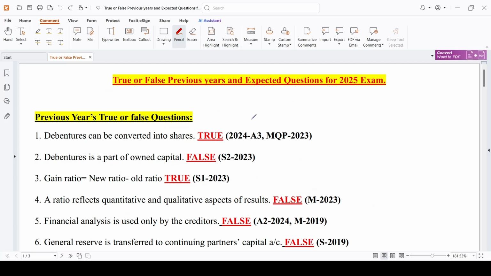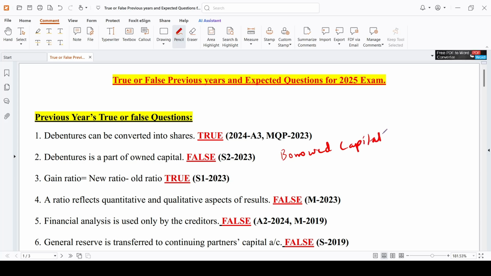Debentures cannot be converted into shares. Yes, debentures can be converted into shares. Yes, it is true. Debentures can be converted into shares. Debentures is a part of owned capital. False. Debentures is a part of borrowed capital. It is not an owned capital. Shares is an owned capital.